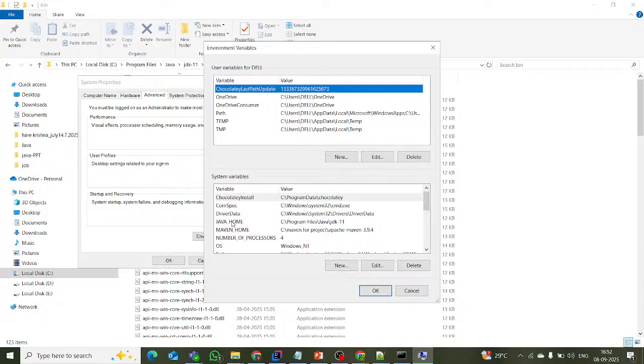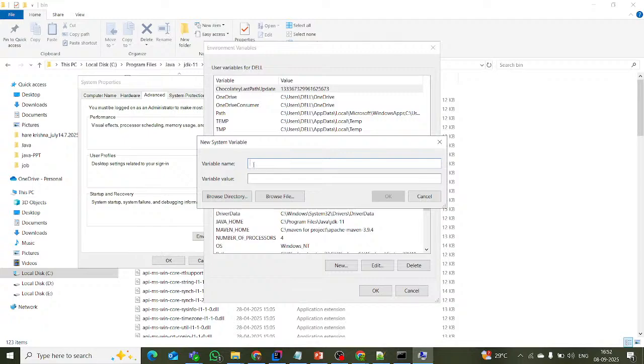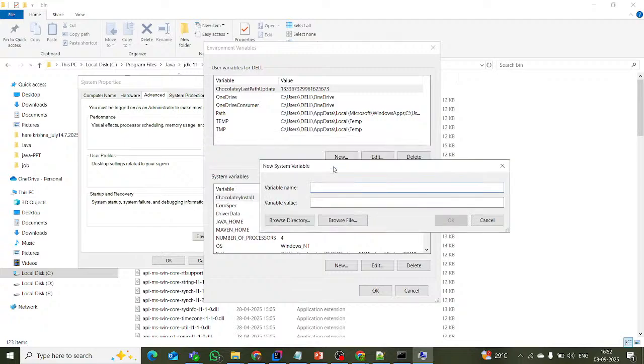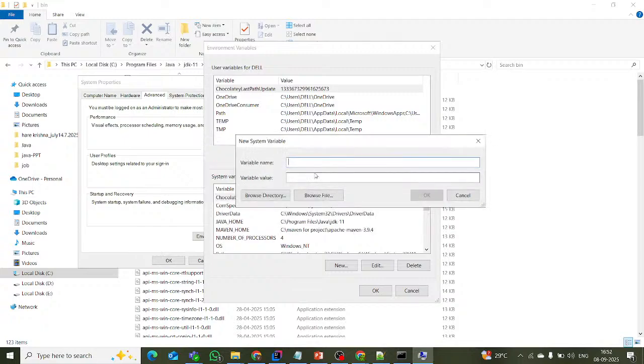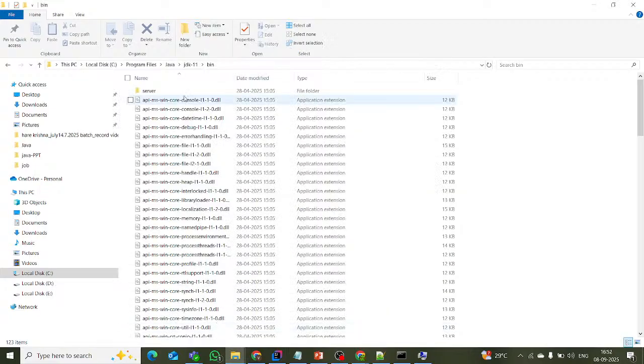here I already gave the Java home. If you want to give that, just hit New, then two fields are available. Here we have to give the capitals JAVA underscore HOME. The variable value we have to give is the path before the bin.